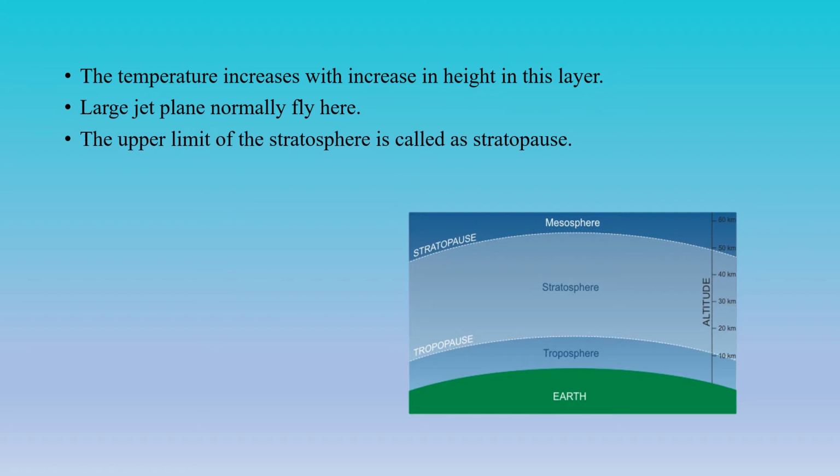The stratosphere is also called the ozonosphere. Ozone, what do you mean by ozone? It is the filter of the ultraviolet rays. It filters the ultraviolet rays, which are very harmful for human beings, so only the filtered rays enter the Earth's surface. The remaining ultraviolet rays are absorbed in the stratosphere. That's why in the stratosphere, with increasing height, the temperature also increases.